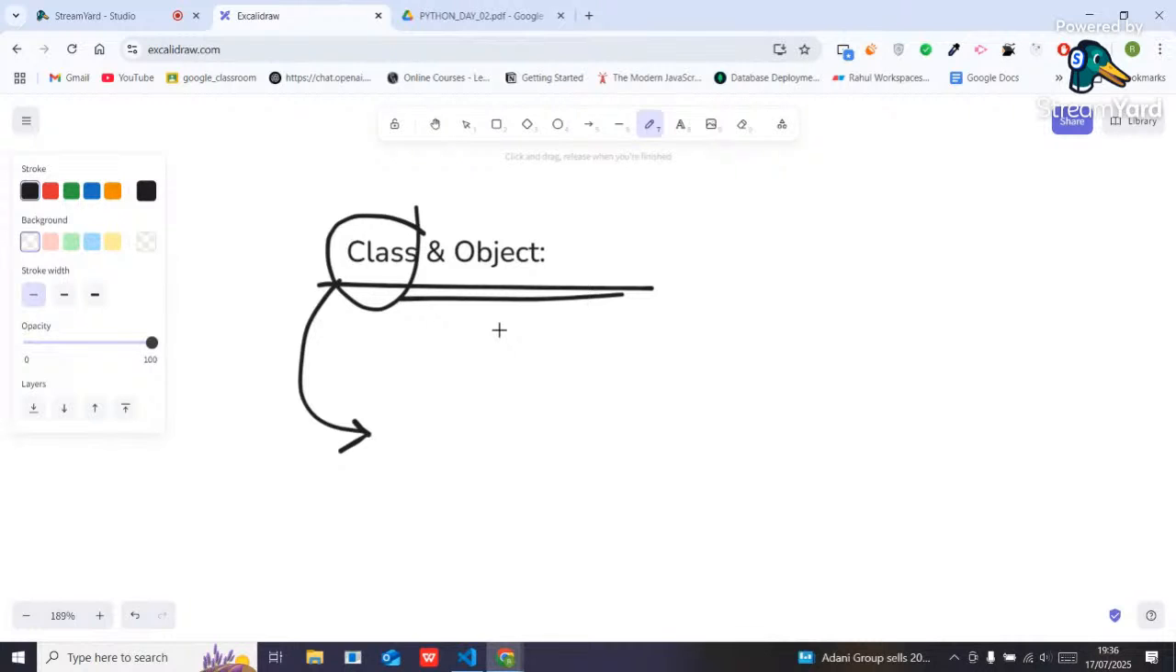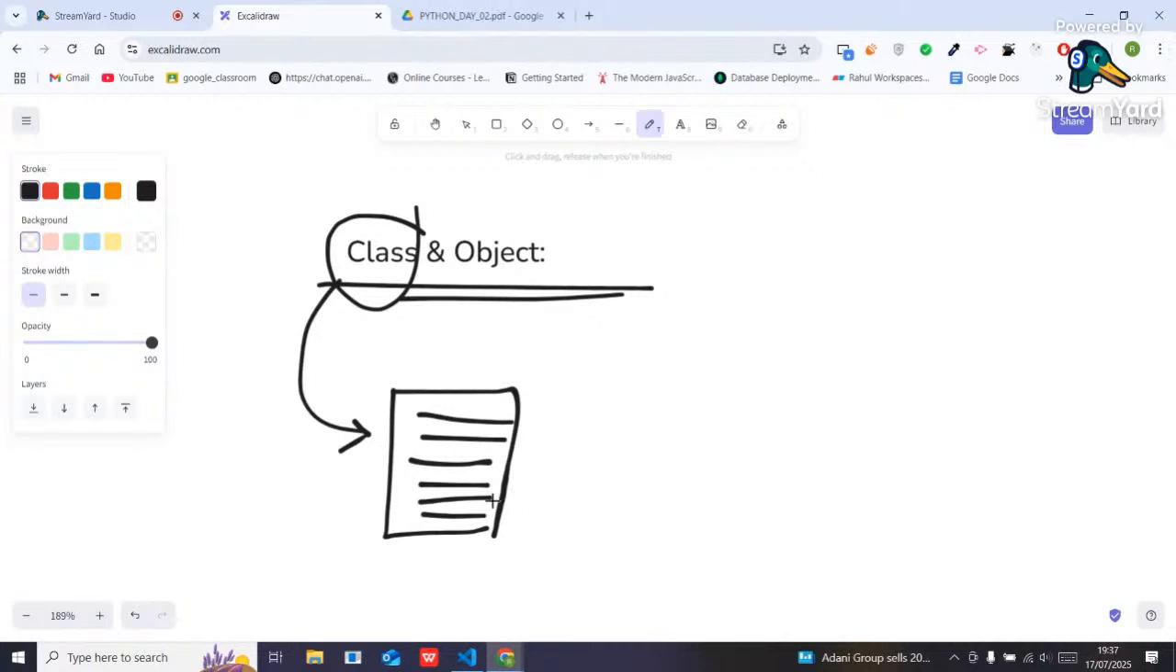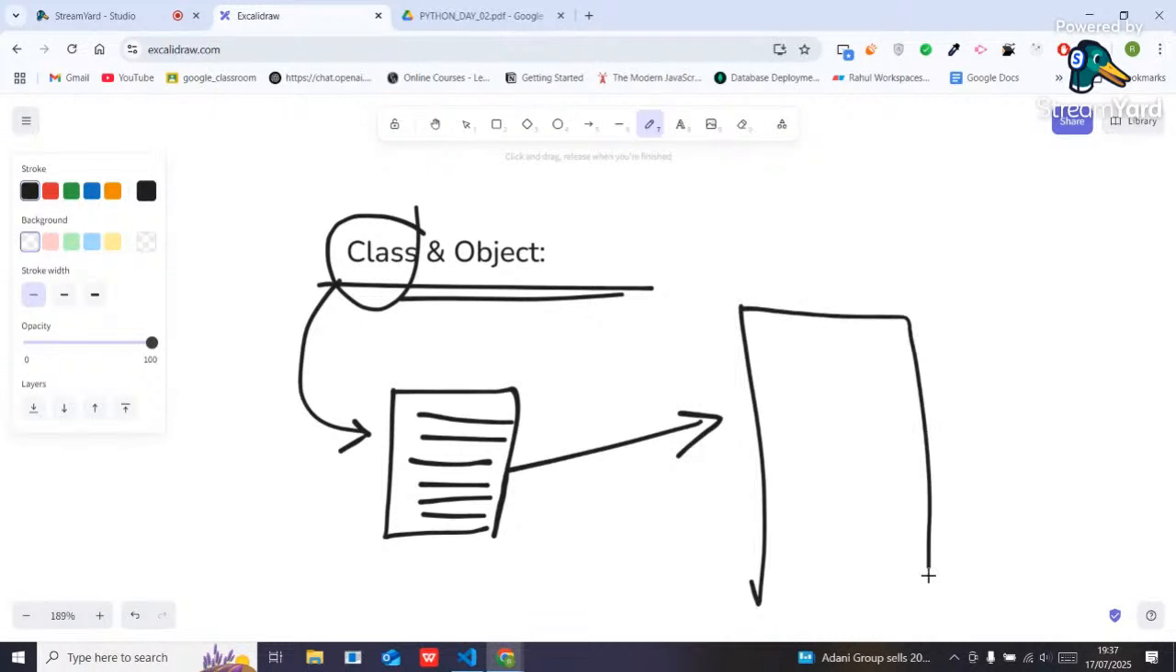What is the meaning of that class? Suppose, guys, I want to make a building, right? But before making the building, a blueprint is required, right? Suppose it's my blueprint. Inside this blueprint some designs are there. By following this design, I can create my own building, right?